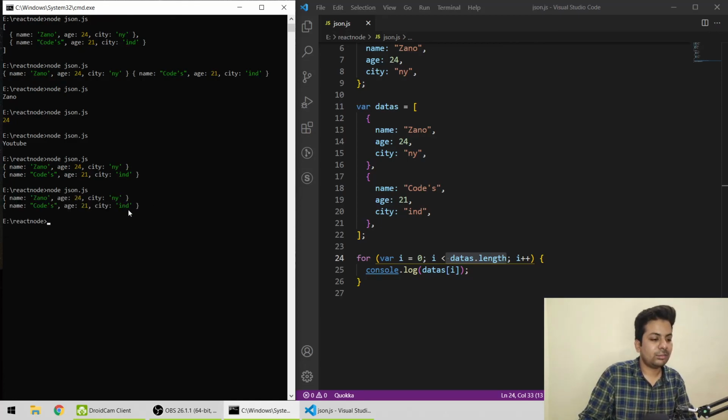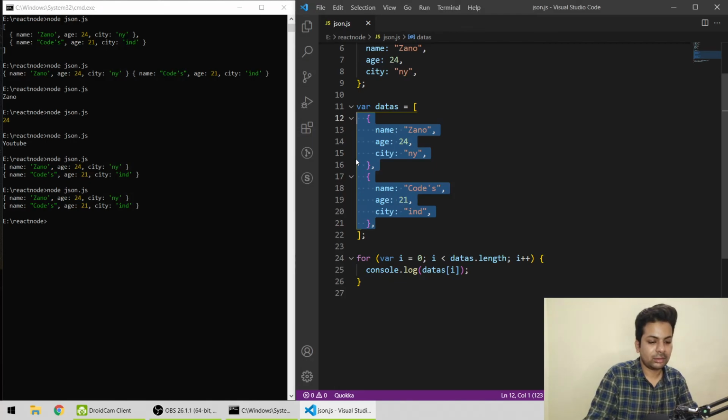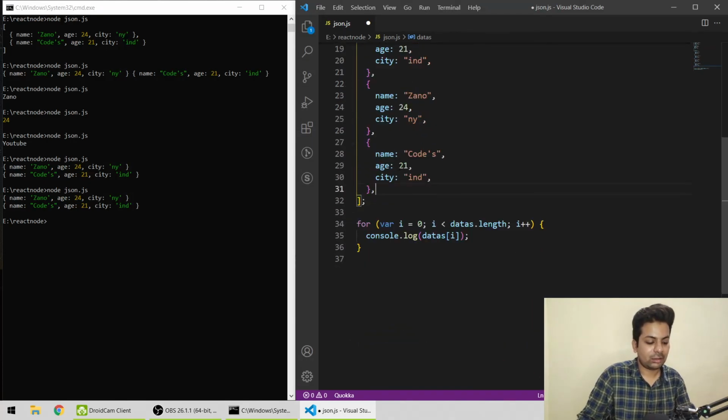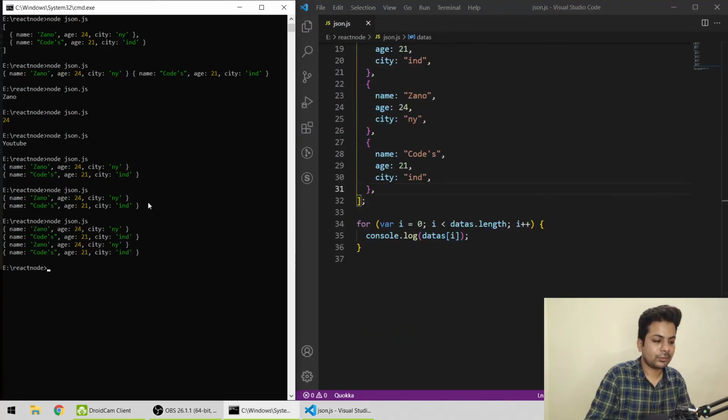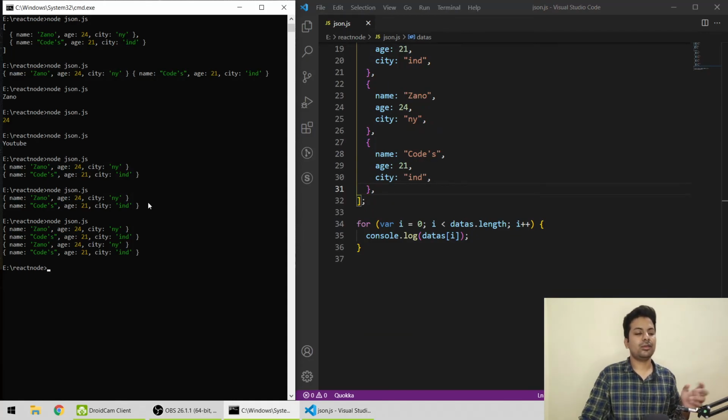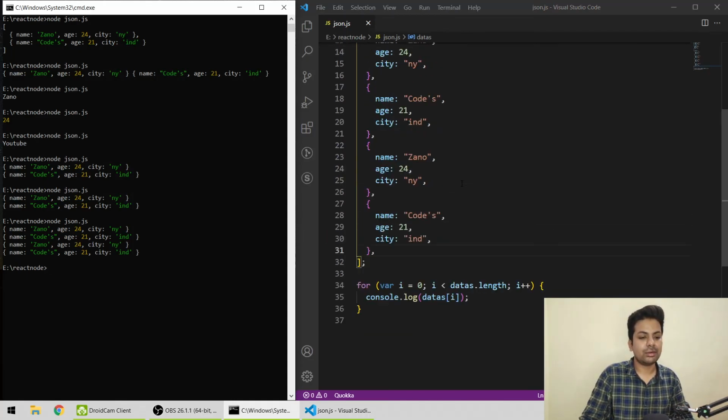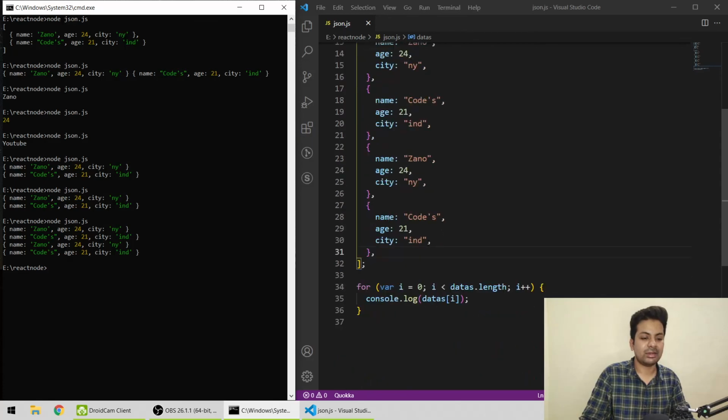So see, now it's printing everything at once. So now if we just copy all of this and paste it, and save it, it's like this. It's so simple, you don't have to do anything. You can just put different values in this and send it at once. So that's why we use JSON. Okay, so thank you guys.